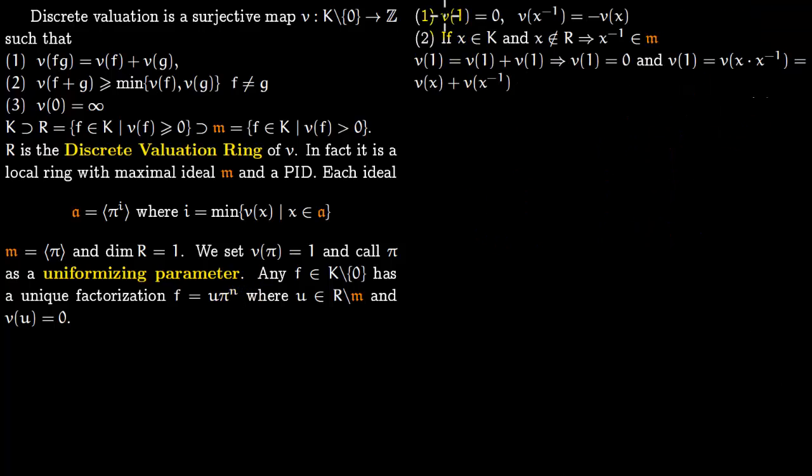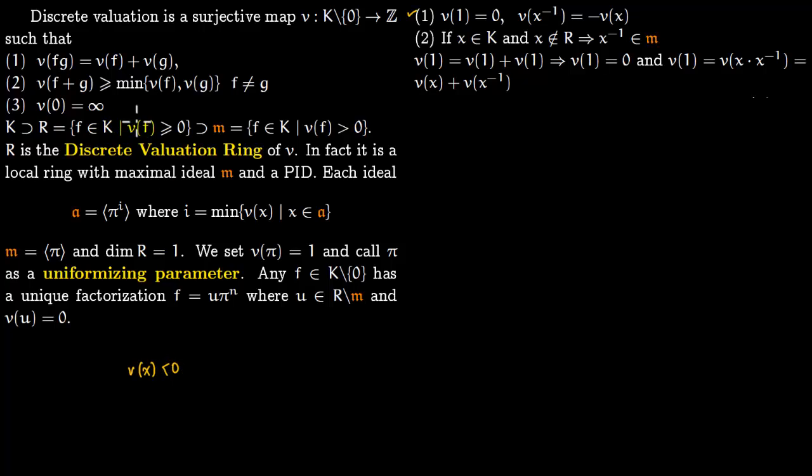So first thing we want to show is that valuation of 1 is 0 and valuation of x inverse is minus valuation of x. So before we show this, let us show an implication of this. So say x is an element of k, that is our field k, and x does not lie in R. So x does not lie in R means that valuation of x has to be less than 0.